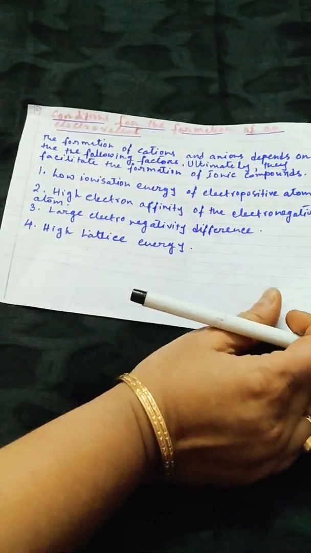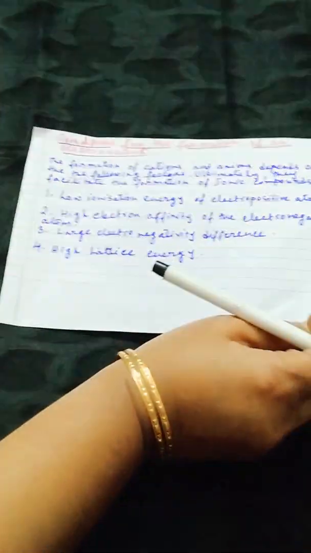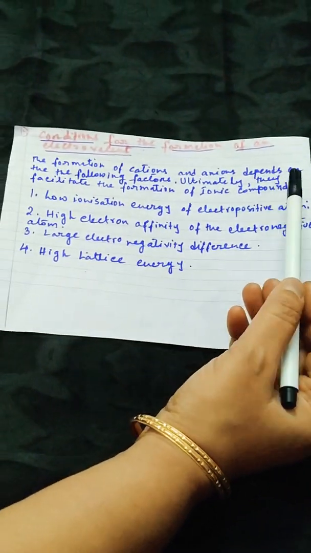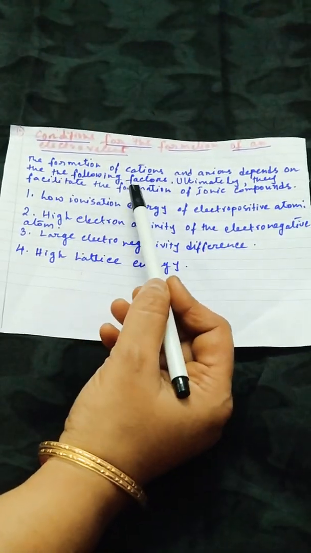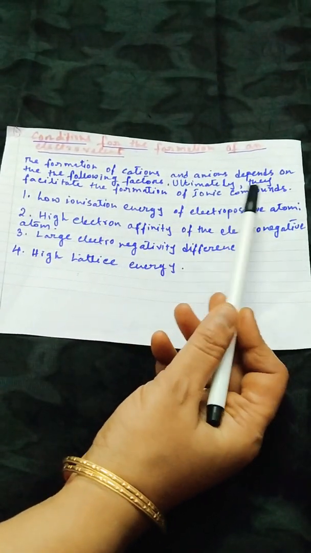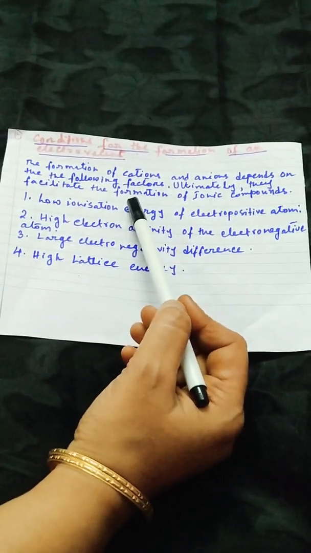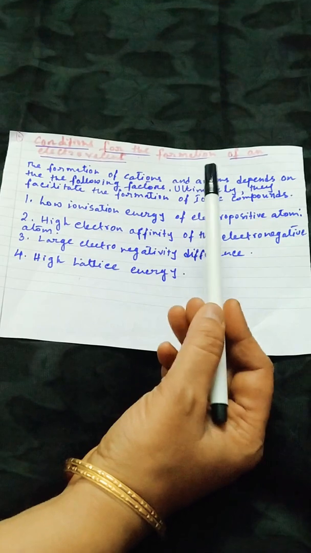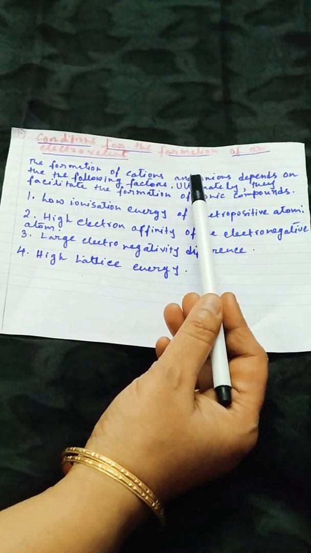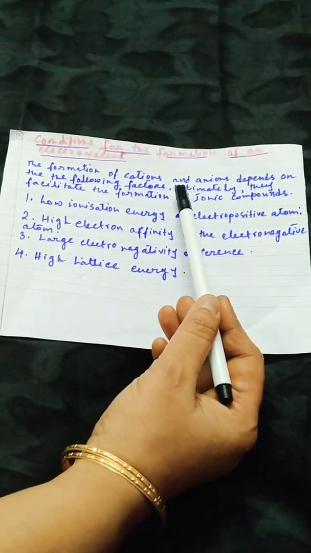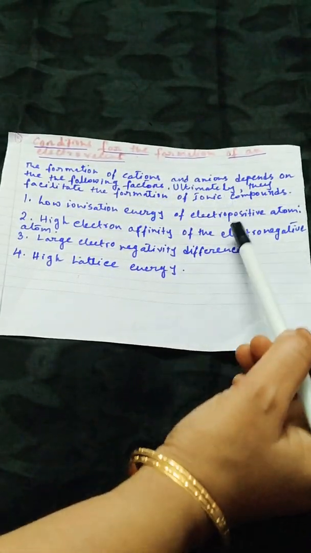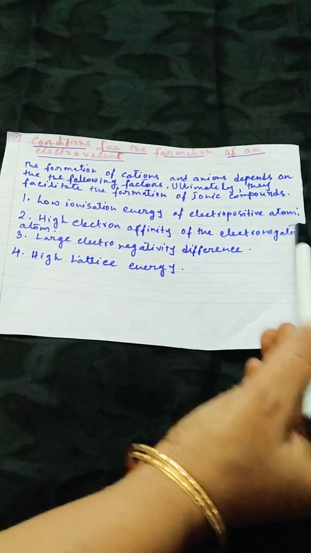Now there are some conditions for the formation of an electrovalent compound. The formation of cations and anions depends on the following factors. Ultimately, they facilitate the formation of ionic compounds. So, for formation of ionic compounds, 1 cation and 1 anion are necessary. How are the cations formed? By the rejection or elimination of the electron from the outermost shell of an electropositive atom or metallic atom.